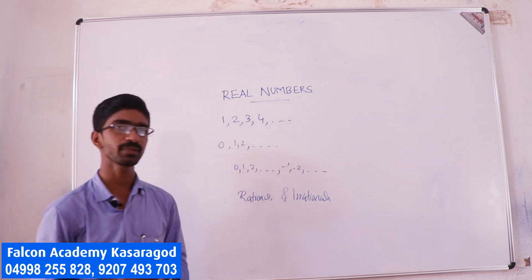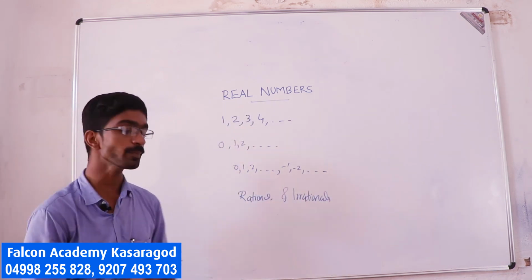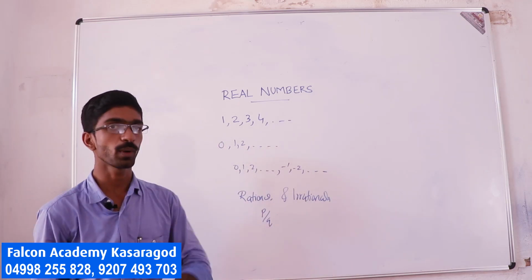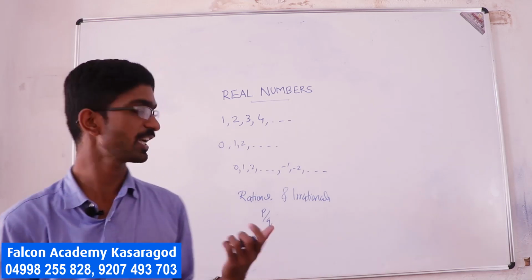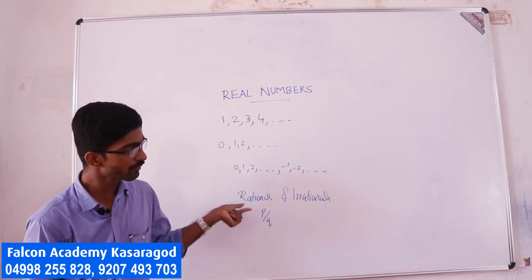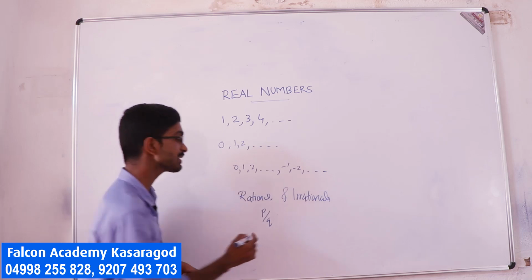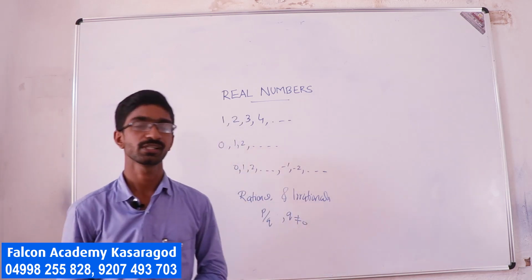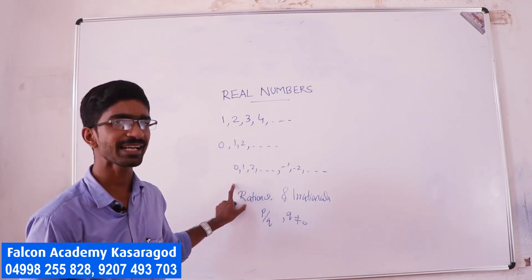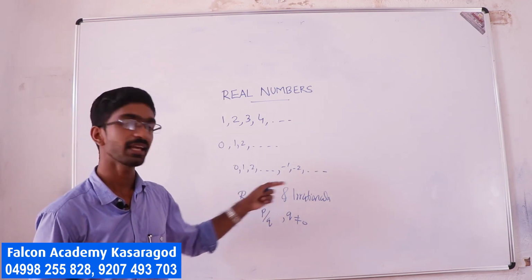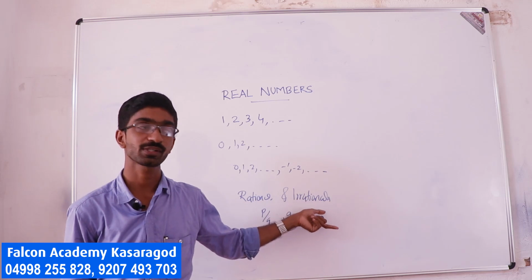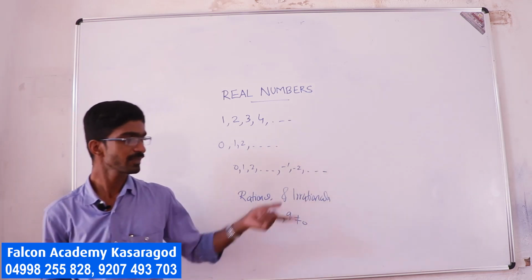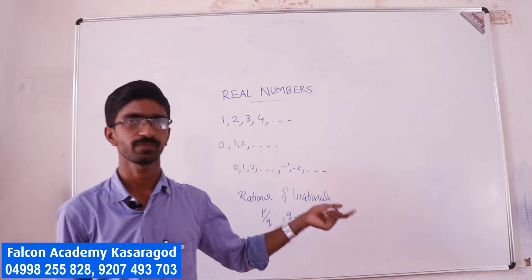What is a rational number? A number of the form p by q. We have seen such numbers: 1 by 2, 2 by 3, 5 by 6, 8 by 7, anything. The number of the form p by q, where the important thing is q is never 0, q not equal to 0. Such a collection is called rationals. Then irrationals. We have studied root 2, root 3, pi. Such numbers are called irrationals.